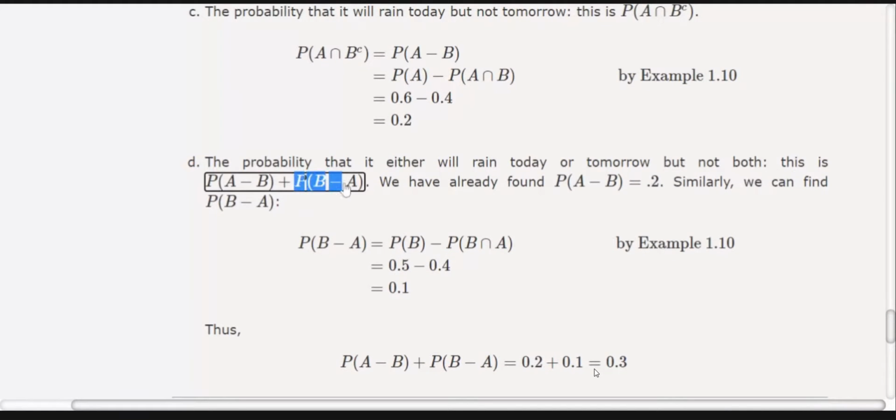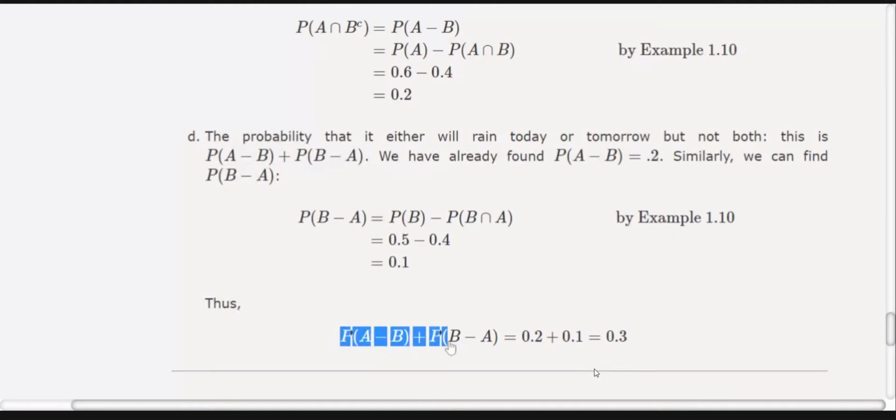Here we need to calculate the probability of B minus A. Again we use the same definition: the probability of B minus A is equal to the probability of B minus the probability of B intersection A. So this is the probability of A intersection B complement union B intersection A complement. It means either it will rain today or tomorrow, but not on both days.